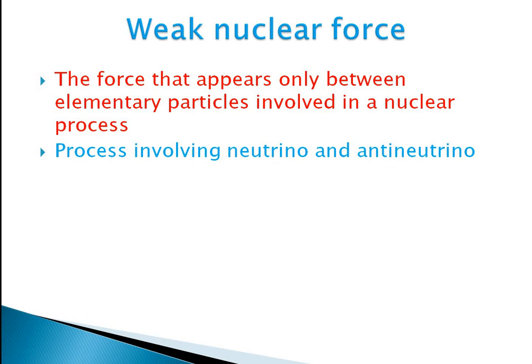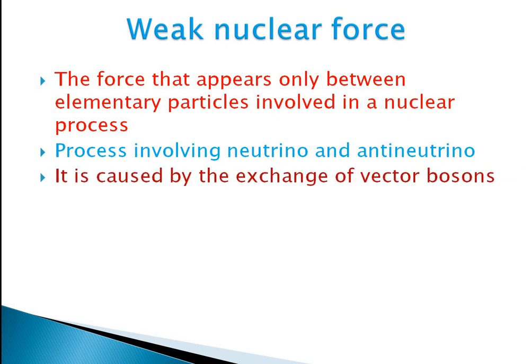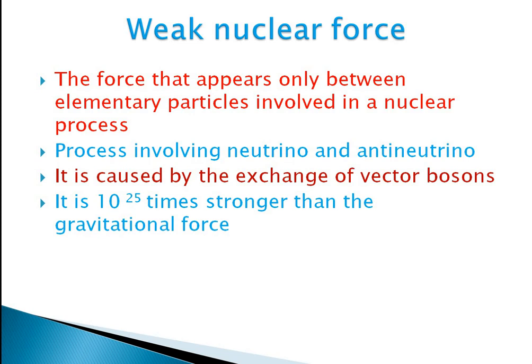There are various types of elementary particles, and two among them are neutrino and antineutrino. Wherever neutrino and antineutrino are involved in any nuclear reaction, the force will be the weak nuclear force. It is caused by the exchange of vector bosons. The particles exchanged during the interaction are known as vector bosons. And it is 10 raised to 25 times stronger than the gravitational force.